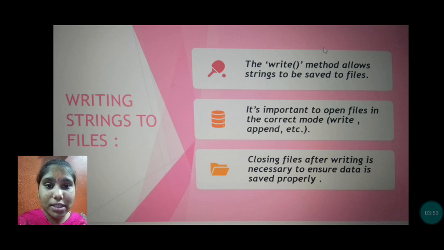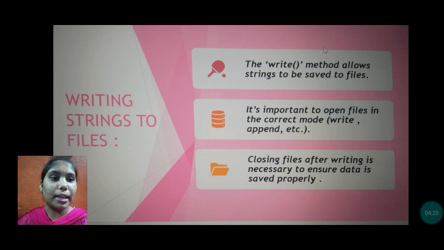It is important to open files in the correct mode, like write, append, etc. And closing files after writing is necessary to ensure data is saved properly.